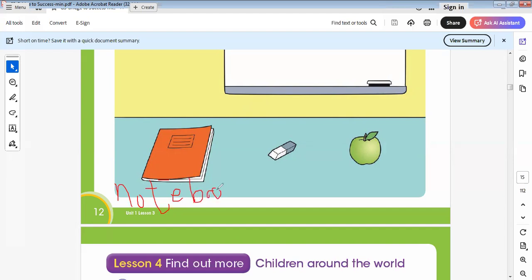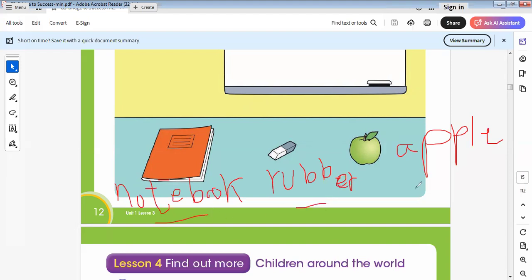Here is called an eraser, or rubber. I think you know it as rubber, not eraser. Okay, I would like to write it because in Egypt we say eraser, not rubber, but in Gulf countries we know it as rubber. Here is a rubber. Here is an apple. So he says rubber, notebook, apple. Here is a notebook, rubber, and apple.